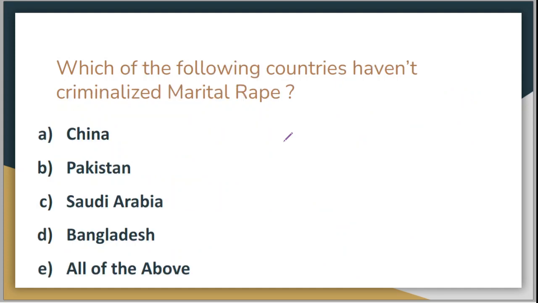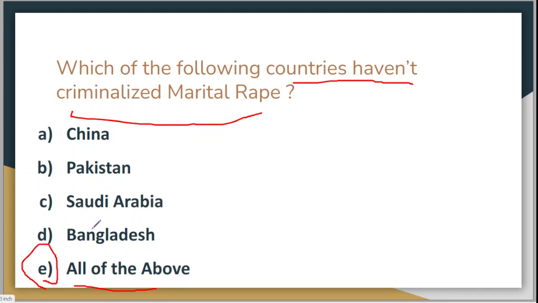Now let's move forward. Which of the following countries have not yet criminalized marital rape? Option A is China, option B is Pakistan, option C is Saudi Arabia, option D is Bangladesh, and option E is all of the above. The correct answer is of course option E, that is all of the above. None of these countries have criminalized marital rape.